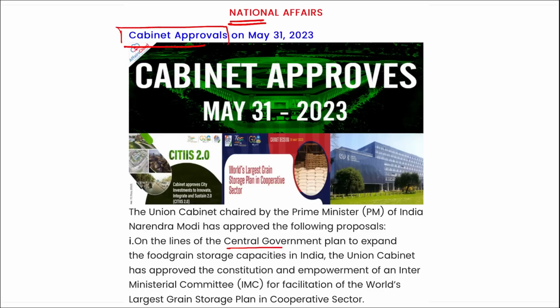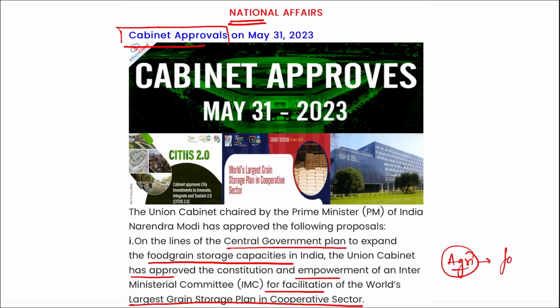On the lines of central government plan to expand food grain storage capacities in India, Union Cabinet has approved the constitution and empowerment of an Interministerial Committee for Facilitation of the World's Largest Grain Storage Plan in Cooperative Sector. So we are talking about the agriculture sector, and in the agriculture sector we will be setting up a food grain storage center, right? Or we can say that we will be talking about food grain storage.